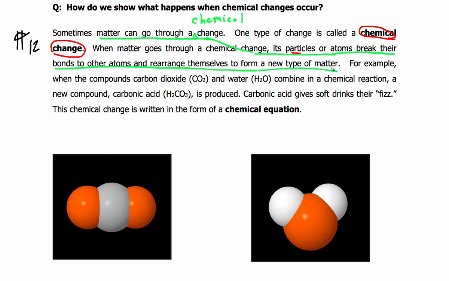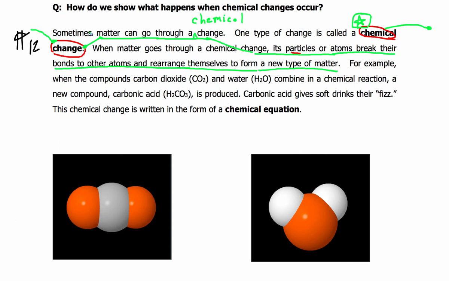Usually many times a completely different substance. So let's just get this linked to chemical change, okay? Remember, this kind of goes over into this other side right here. So those two words go together, chemical change. All right, so let's finish this paragraph, and then I'll show you what I mean.